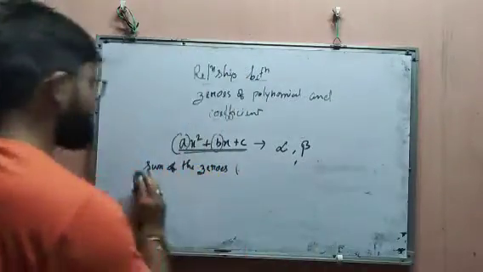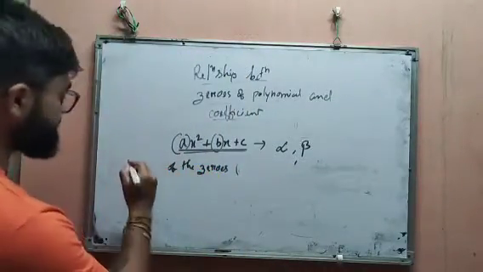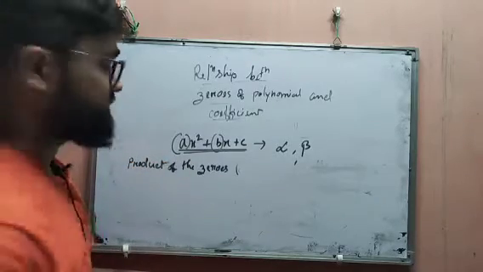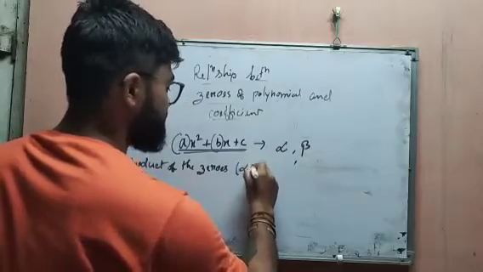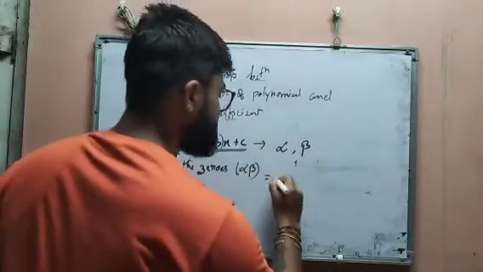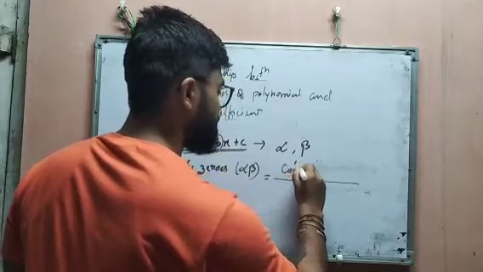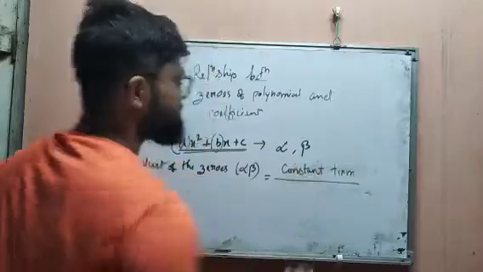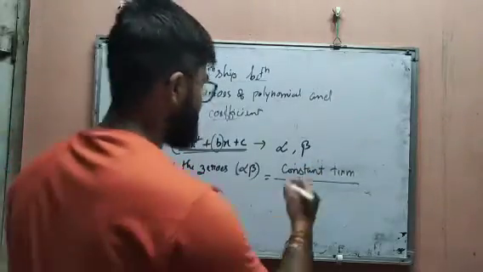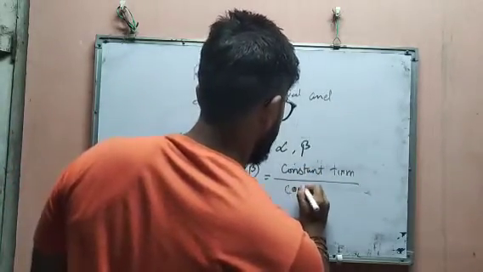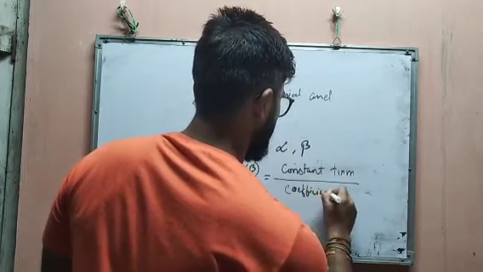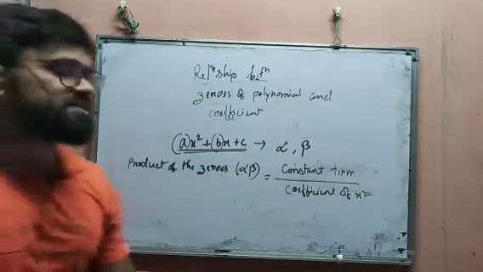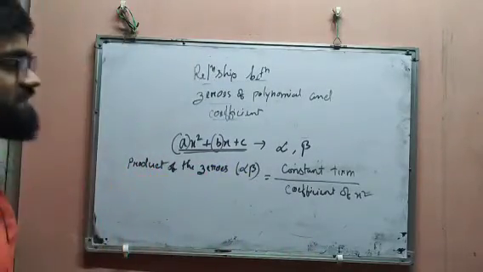Next we have the product of the zeros. The product of the zeros is the multiplication, so alpha beta. These have a relationship with the constant term divided by the coefficient of x squared. The constant term and the coefficient of x squared will be given. Okay, so this is the relationship.